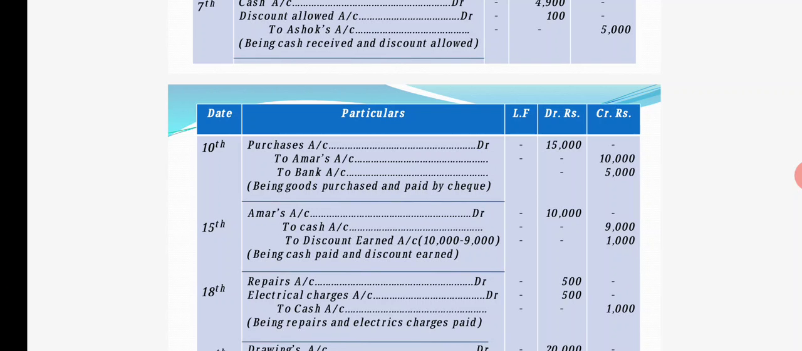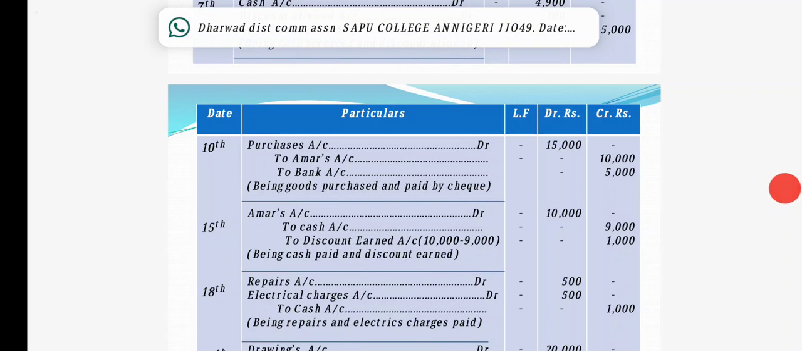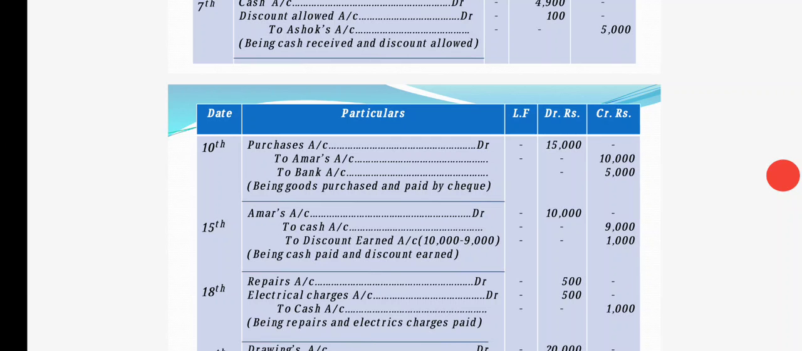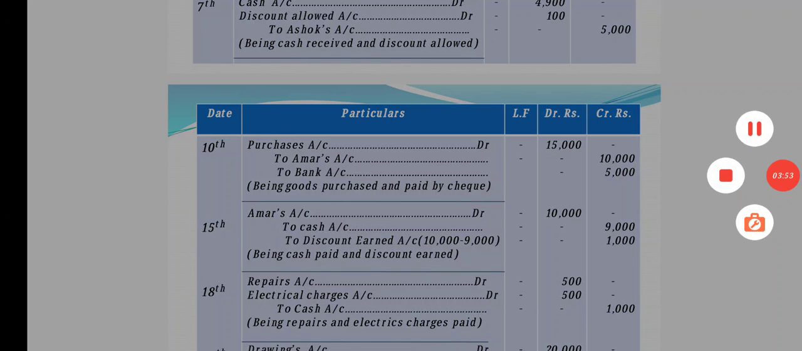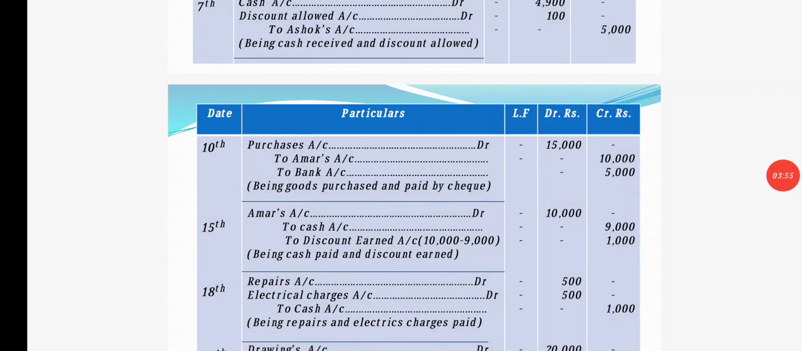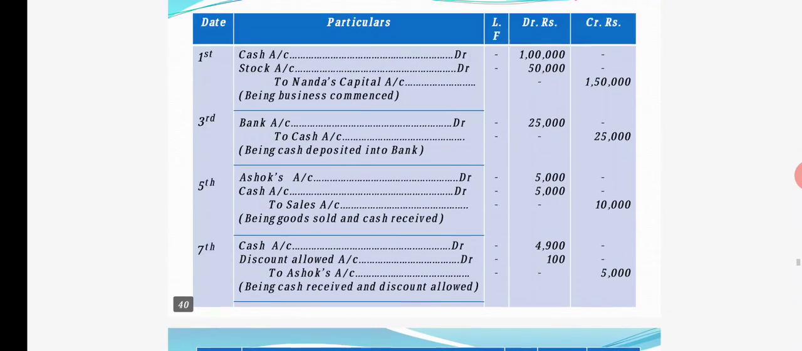Whenever you issue the check, the banker will be the payer here, right? The banker will pay that amount, so the bank account will be credited here. So in purchases account, total purchases we have made 15,000, check we have paid 5,000, still to Amar we have to pay 10,000 rupees, that we have mentioned here. Okay, being goods purchased and paid by check.